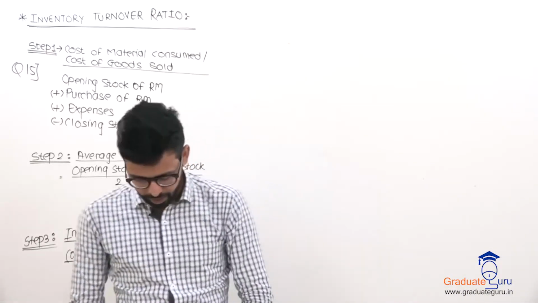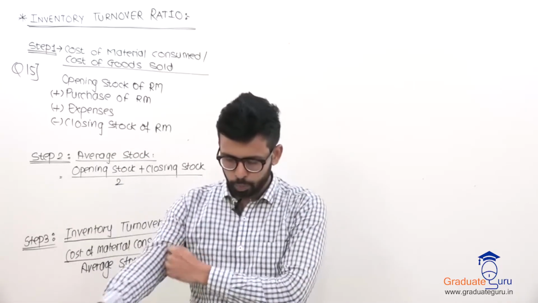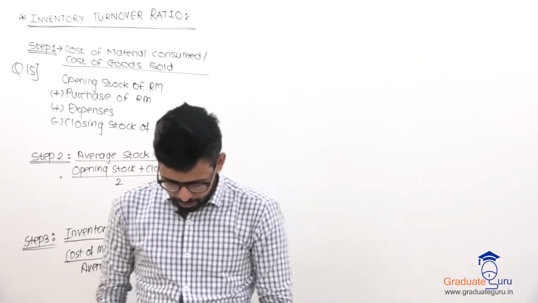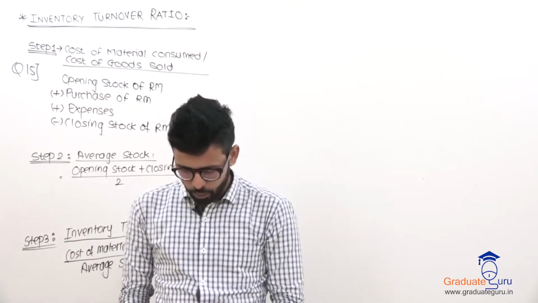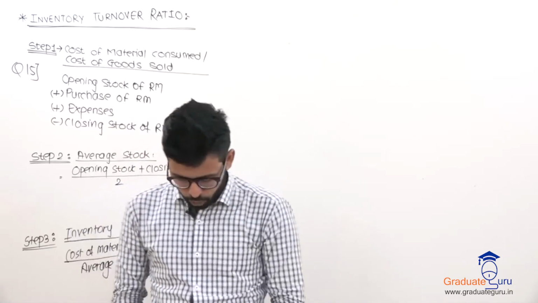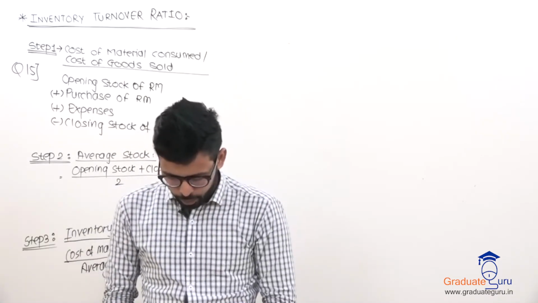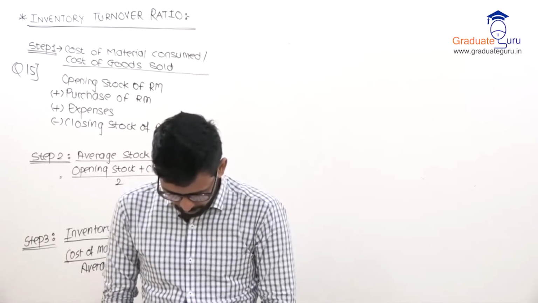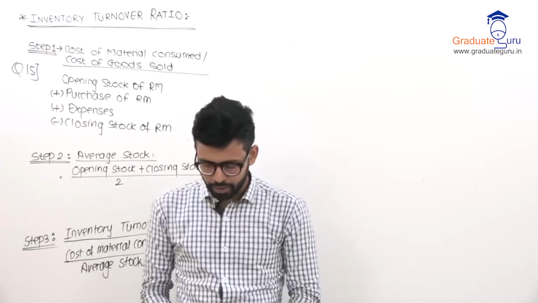Nothing is that difficult. Only thing is there are two products, that is two raw materials. From the following data for the year ended 31st December 2014, calculate the inventory turnover ratio of the two items as put forward. Your comment on them. Fine. Material X and material Y is there.